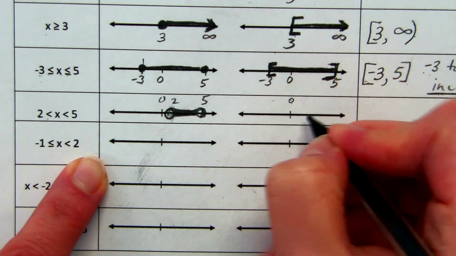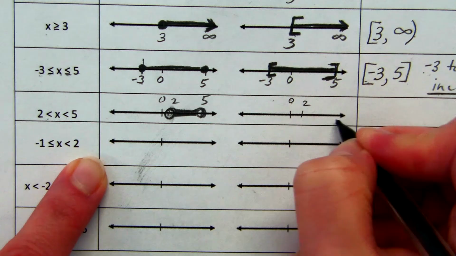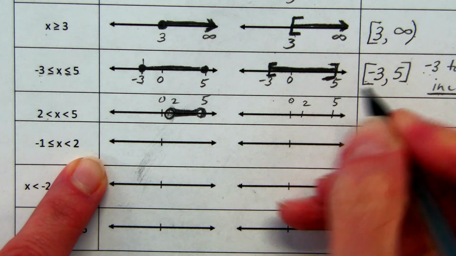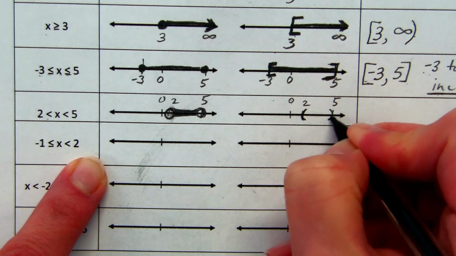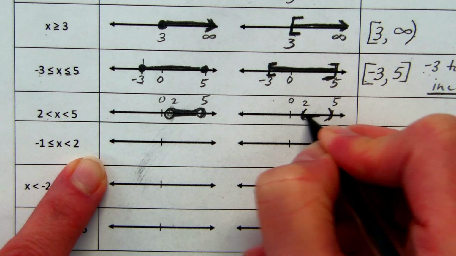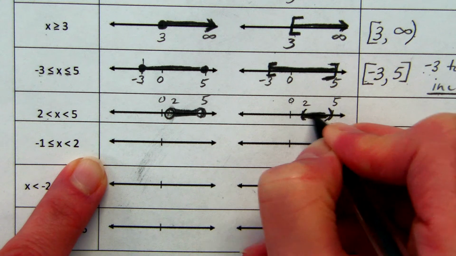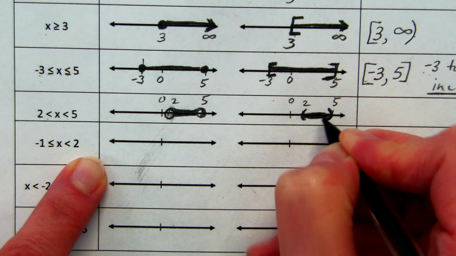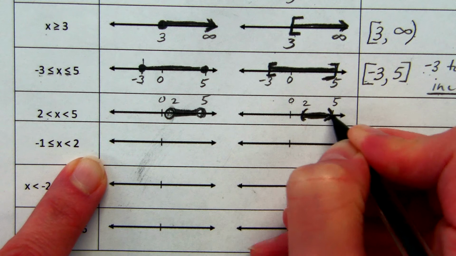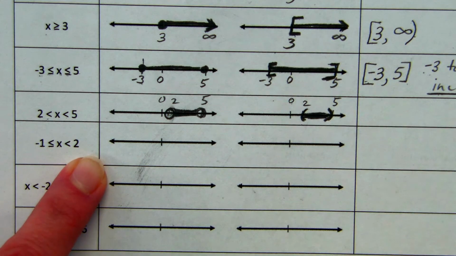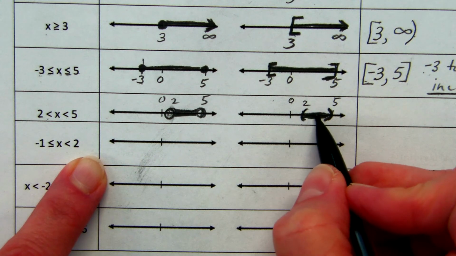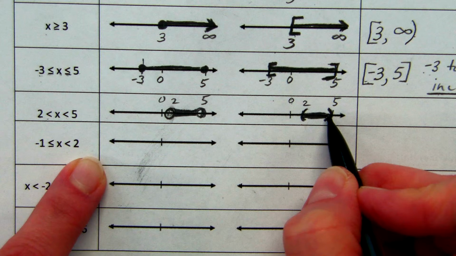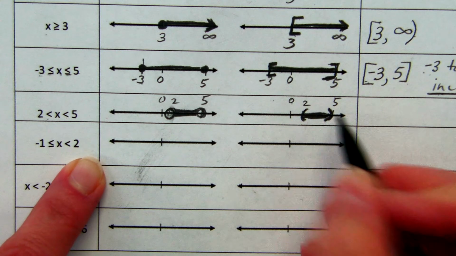If I do the same thing over here, using my new notation, what I would have is parentheses at 2 and 5 with all of the numbers filled in. And so the parentheses tell me this is my stopping point for the set of numbers, but I don't include 2 and 5 in that set. So it could be like 2.5 and 3 5/8 and 4.99999, but not 5.